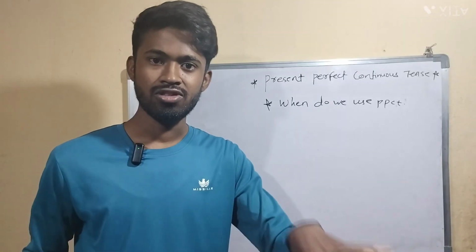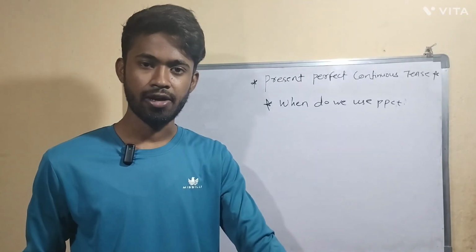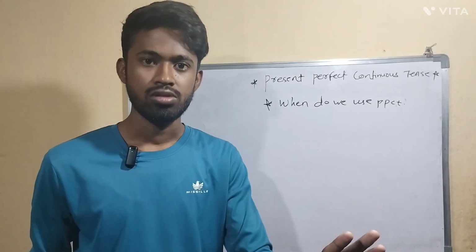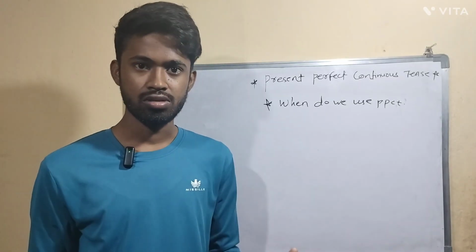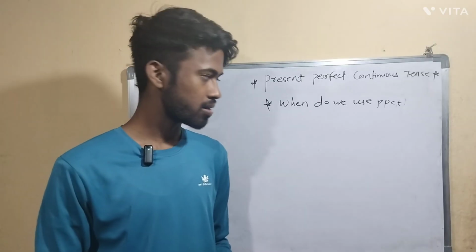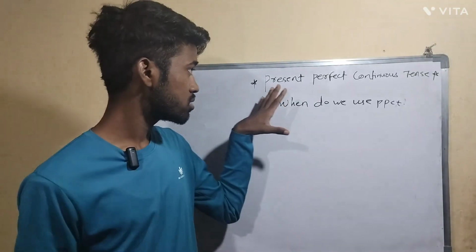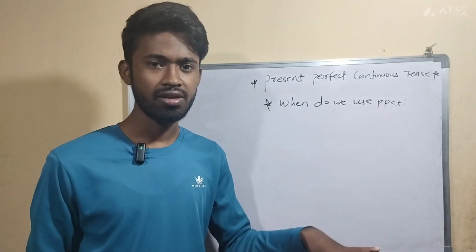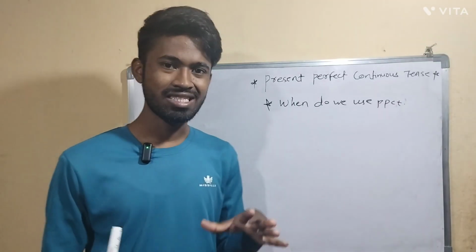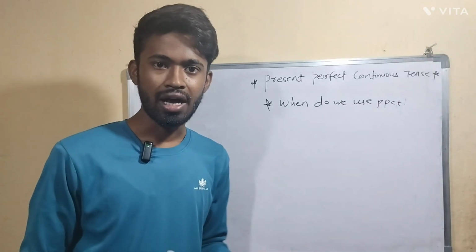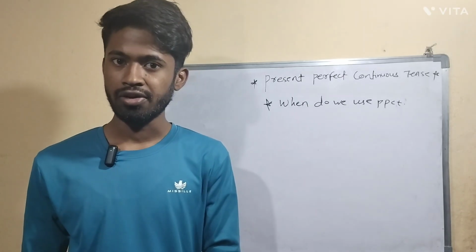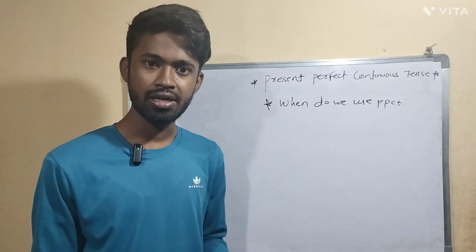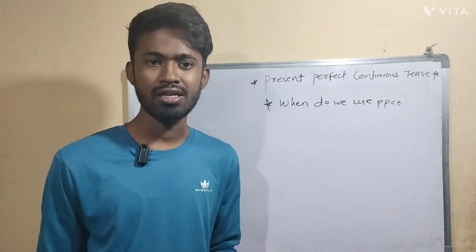So one action is there which started in the past. Okay, let's say 2 years back you started one course and still you are pursuing that course. Okay, so how will you tell that? To tell that you will use present perfect continuous tense. Okay, so let's take one example. I have been pursuing my degree since 2016.